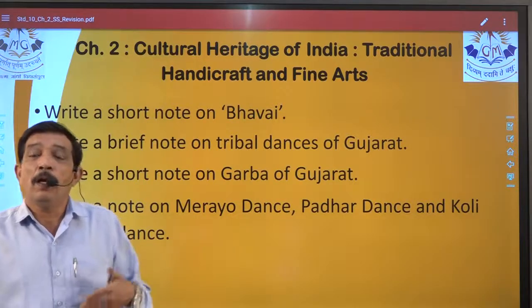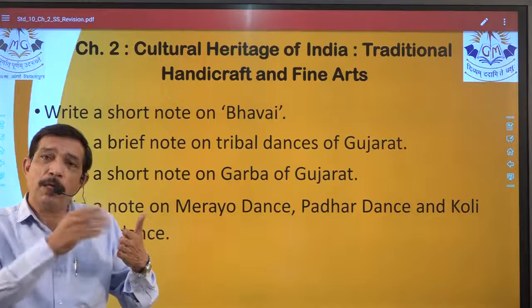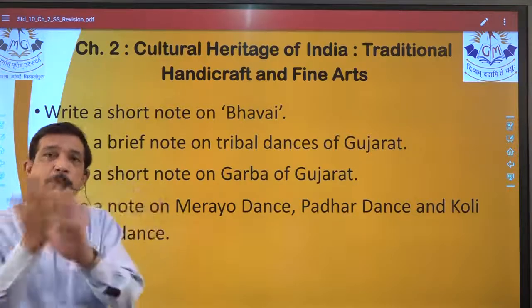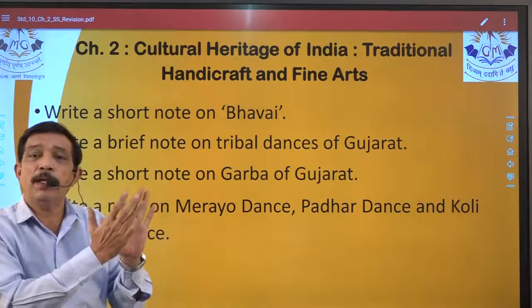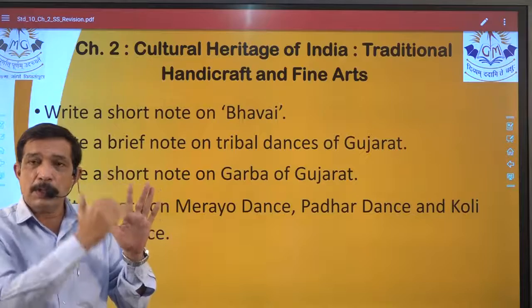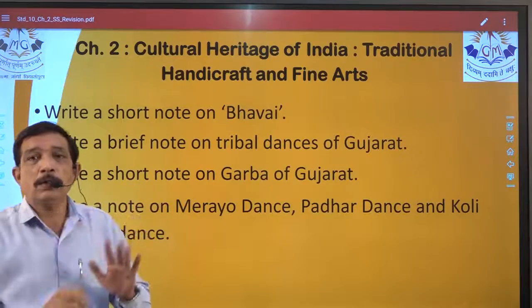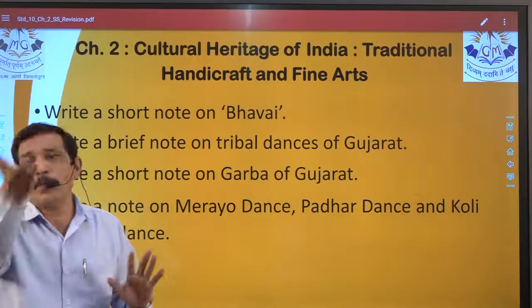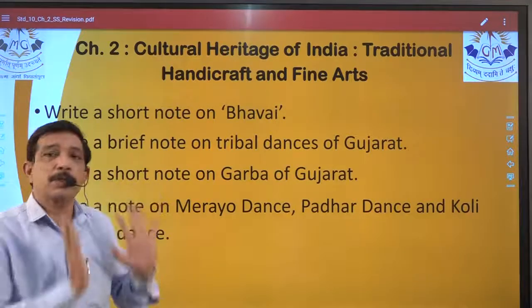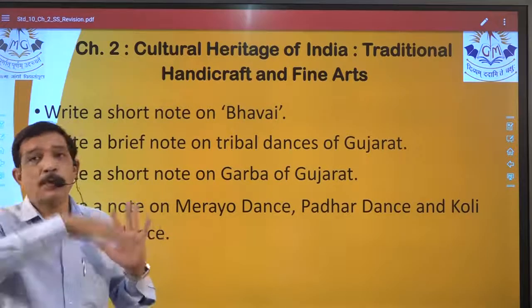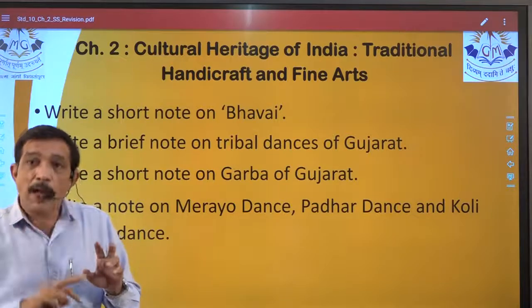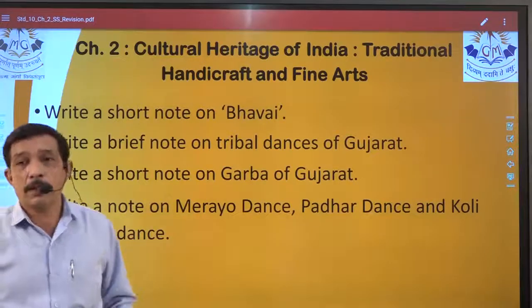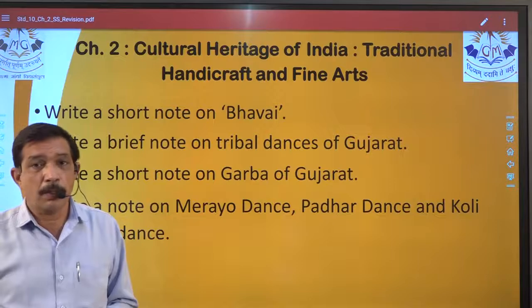And in match the following, there are 5 questions. That means in A side and B side, there will be 5 questions, A, B, C, D, E, and on the other side you have to match. Maybe that is 1, 2, 3, 4, 5, 6, 7. There might be more options over there, and questions will be 5. From the options you have to match it correctly. Out of that, one may be from this chapter number.